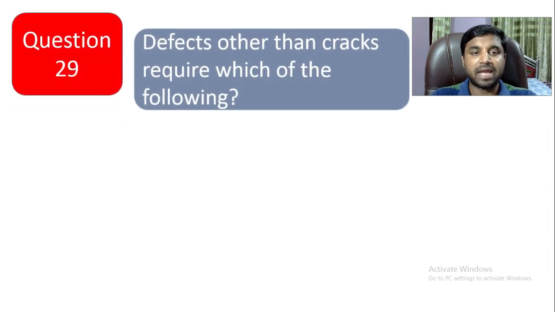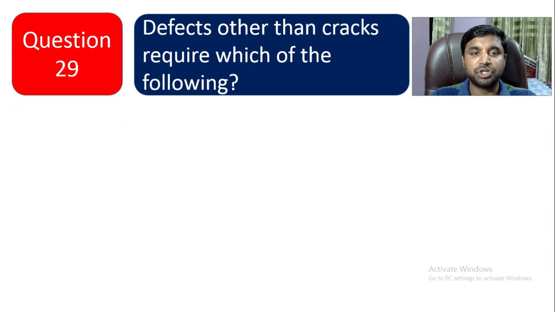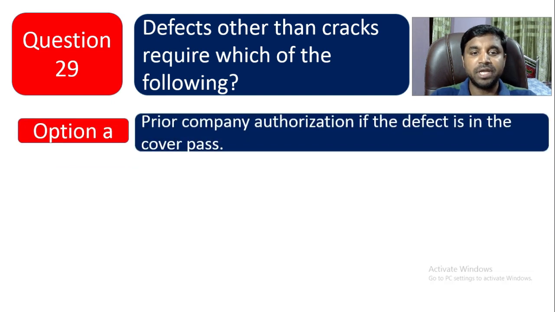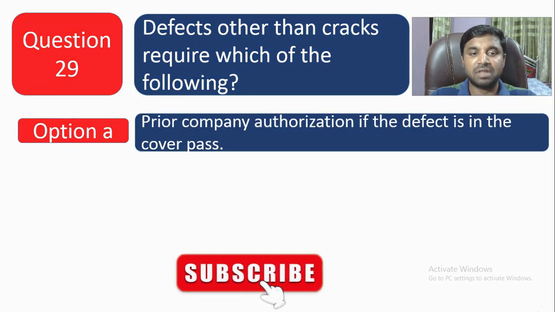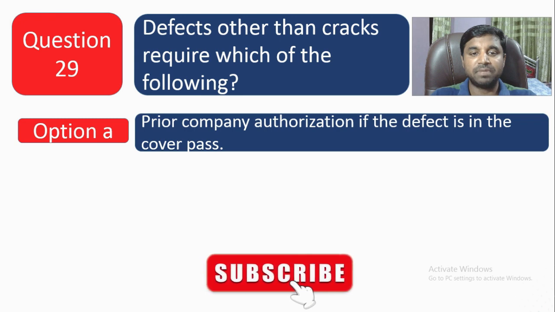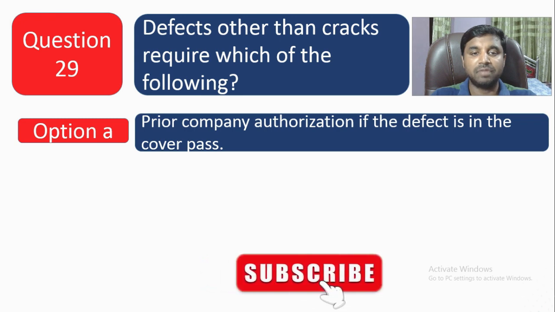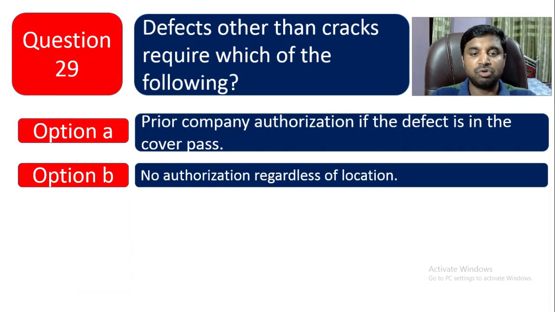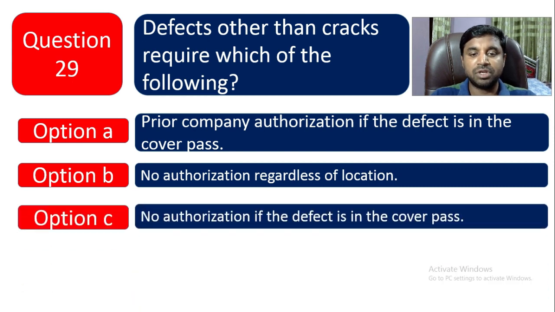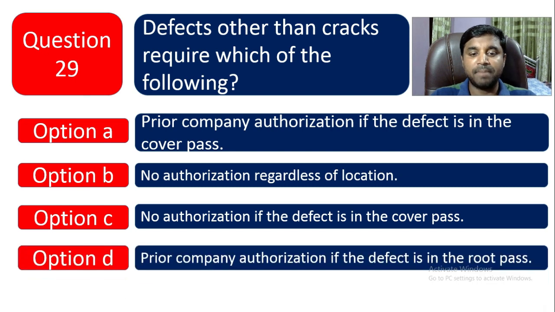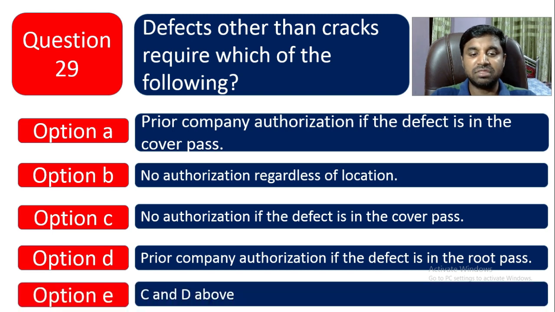Question number 29. Defects other than cracks require which of the following? Option A, prior company authorization if the defect is in the cover pass. If there is a cover pass defect, then company authorization is required. Option B is no authorization regardless of location. Option C is no authorization if the defect is in the cover pass. Option D is prior company authorization if the defect is in the root pass. Option E is C and D above.